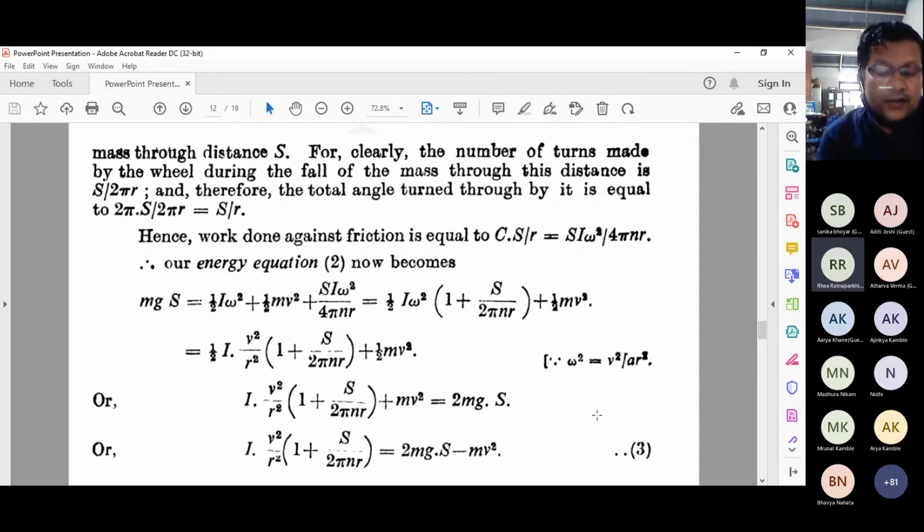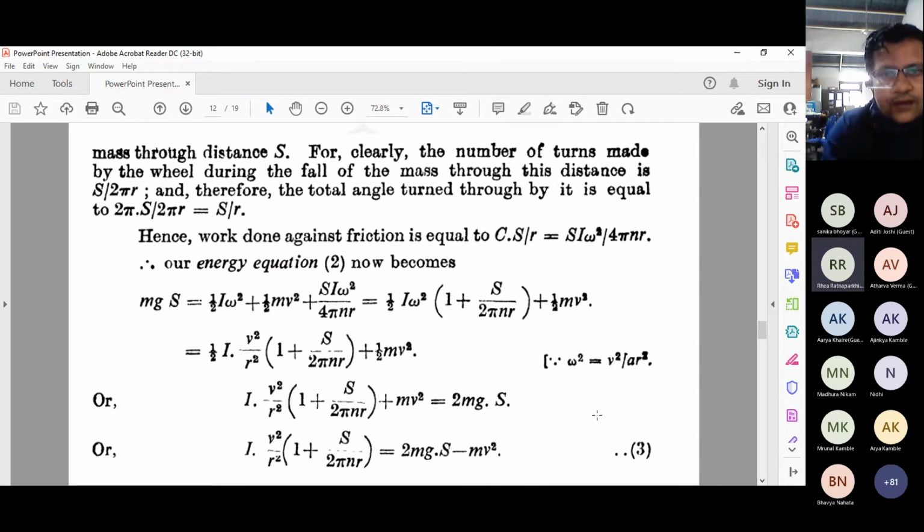That's the distance I'm talking about, a distance S from the ground. And the number of turns made by the wheel during the fall of the mass through the distance is how much? That distance is S upon 2 pi r. Why is it S upon 2 pi r? The distance divided by the circumference of the axle. We need to calculate here the number of turns made by the wheel during the fall. That is nothing but the circumference of the thread that is wound around the axle, that is 2 pi r, and you need to divide S by 2 pi r.